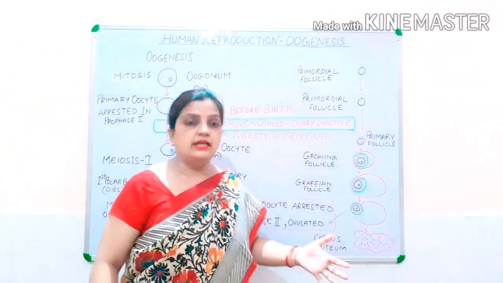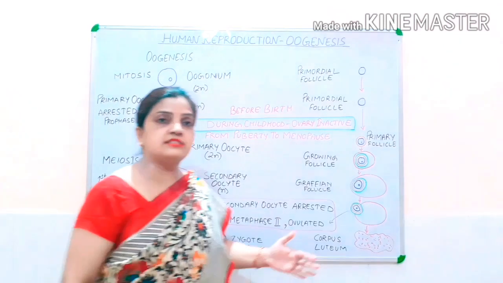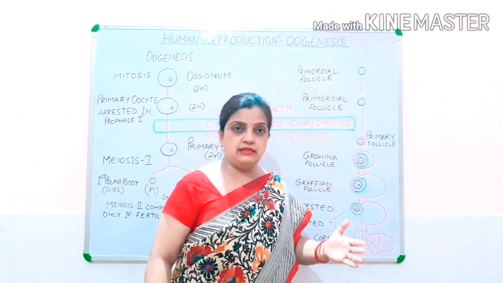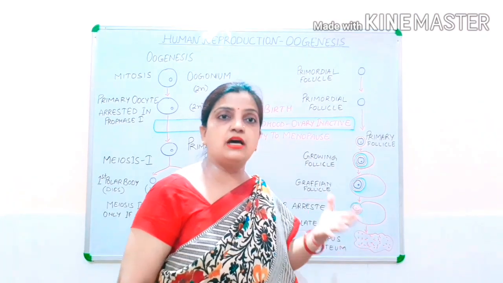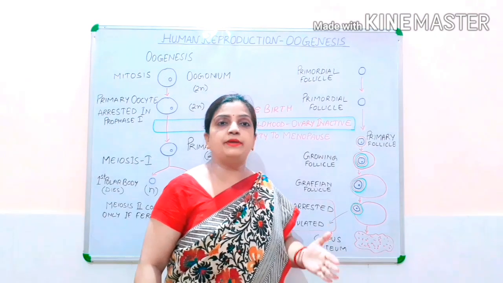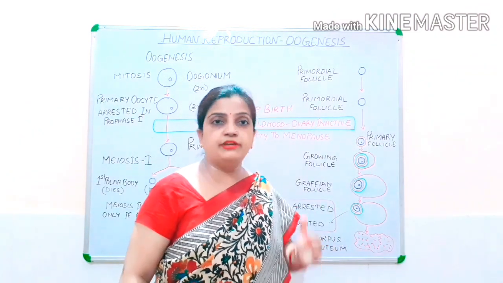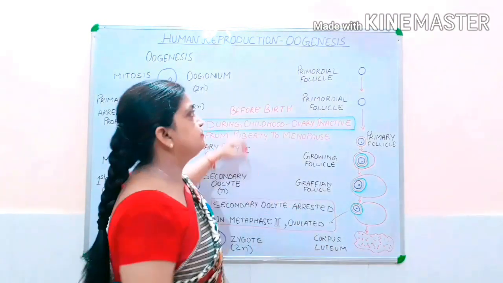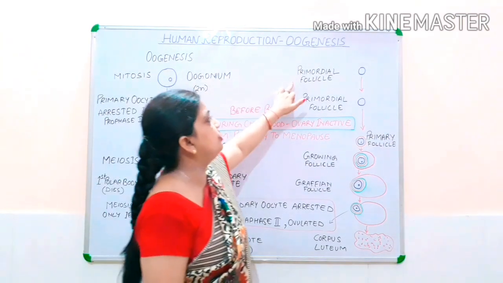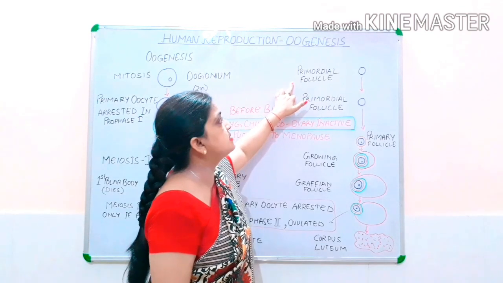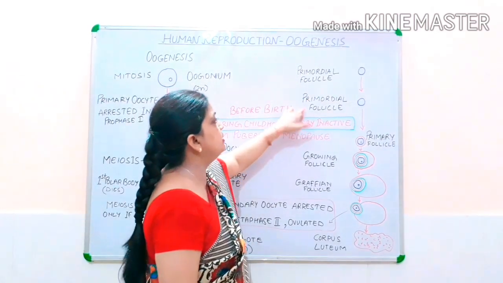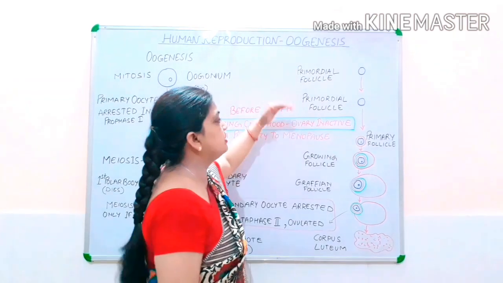In the last video I have discussed the development and the growth of follicles in detail, that how primary follicles are formed from the oogonium and how it is developing into the Graafian follicle. Now children, this oogonium cell in the initial stage, I told you all, is also called primordial follicle. Now this primordial follicle remains before the birth.